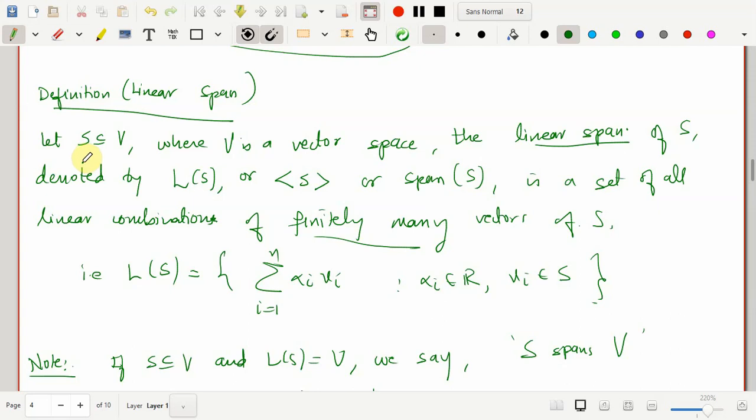If we have a set S of a vector space V, then the linear span of S, which is denoted as L of S, or S enclosed by these two brackets, or span of S, is the set of all linear combinations of finitely many vectors of S, which means it's a set containing vectors of the form summation i going from 1 to n of alpha i vi, for some alpha i in R and vi vectors in S.